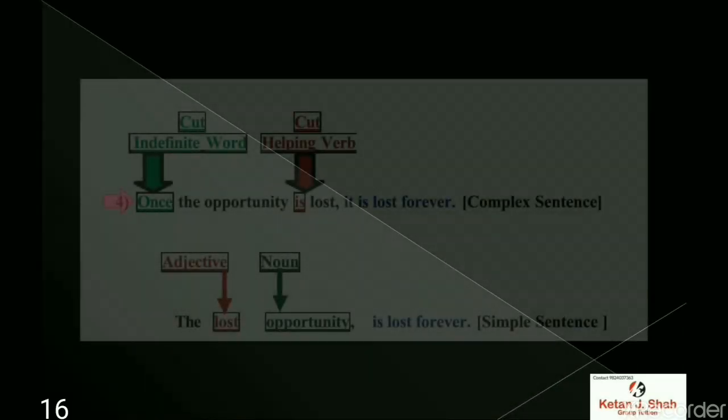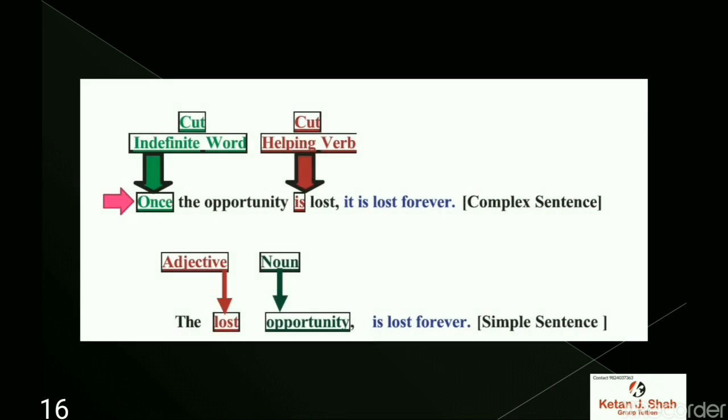Now let's see another one. Once the opportunity is lost, it is lost forever. Complex sentence. Once is an indefinite word, so we have to cut that out, and is is the helping verb. We have to cut that out also. The lost opportunity. It is an opportunity, but it is lost. So we can say it is an adjective. Opportunity is the noun, is lost forever. It is a simple sentence.